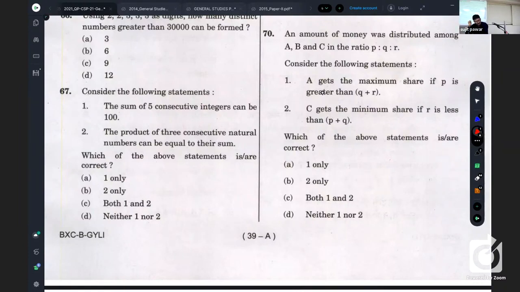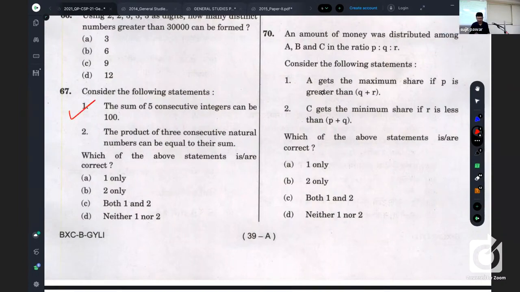Okay, listen. The sum of 5 consecutive integers can be 100. Is it possible? Yes. Sum of 5 is 100, so their average is 20. Middlemost of those 5 is 20. Consecutive integers: 18, 19 are smaller and 21, 22 are greater. So those 5 integers are 18, 19, 20, 21, 22. So the first is correct. Is it clear?